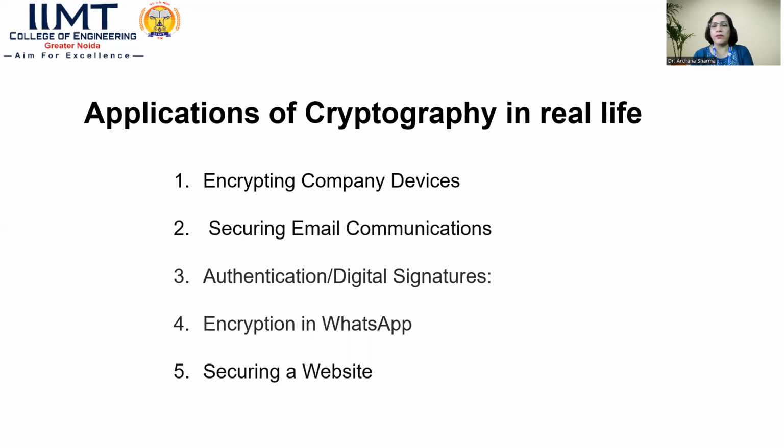To avoid a breach of integrity, we use digital signatures. And normally you have gone through encryption in WhatsApp, and it is applied in securing a website. So these are the various applications of cryptography in real life.